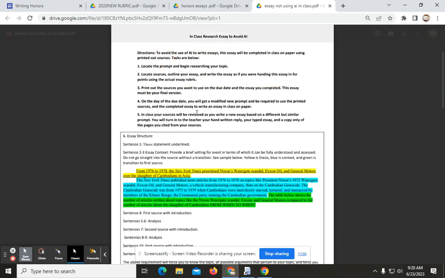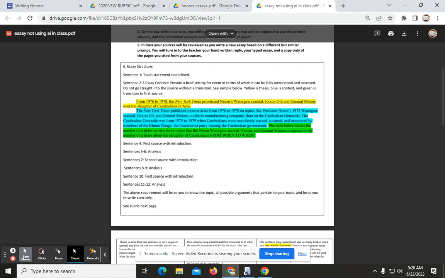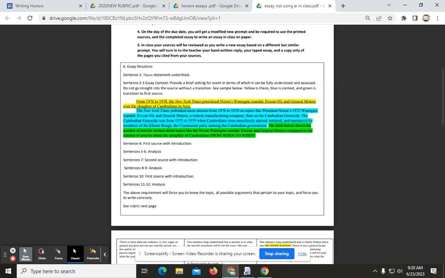When you're looking at the rubric, you also need to follow these sentence guidelines. You are not turning in less or more than 12 sentences. And you want to follow this guideline. This is going to force you to understand your topic. Here we have the thesis. Here we have the essay context. Here's a sample of what you're asked to do. And then it's your first source.